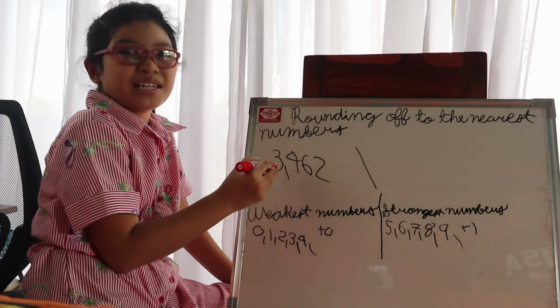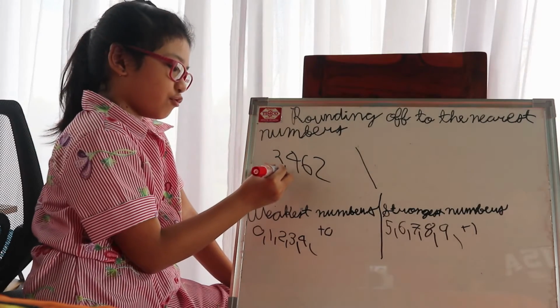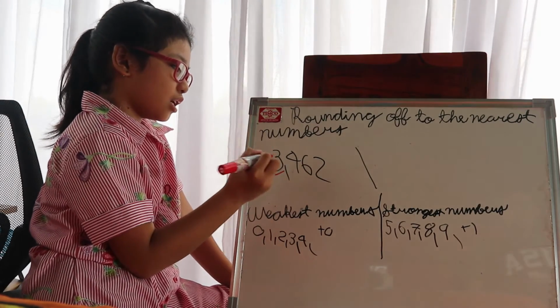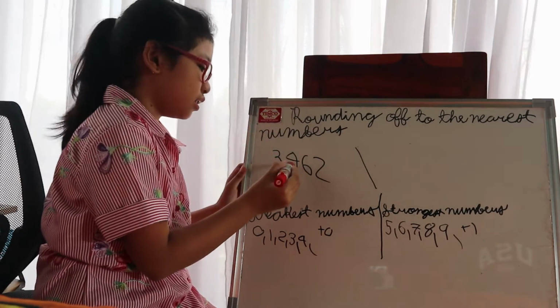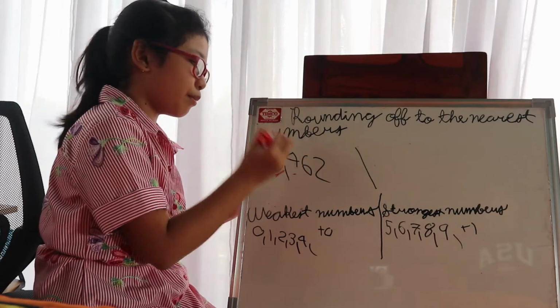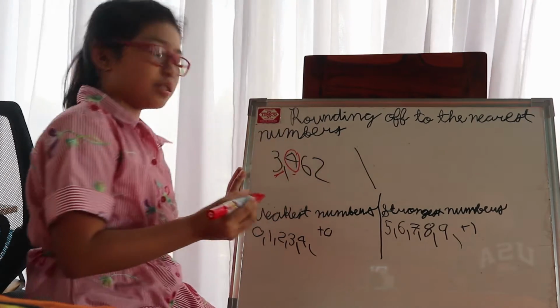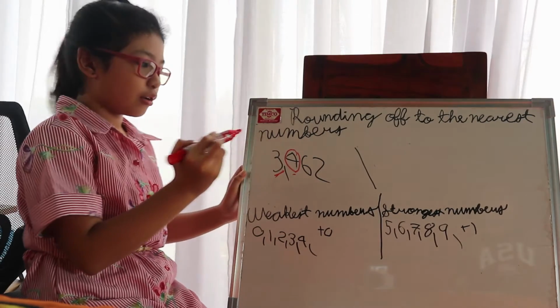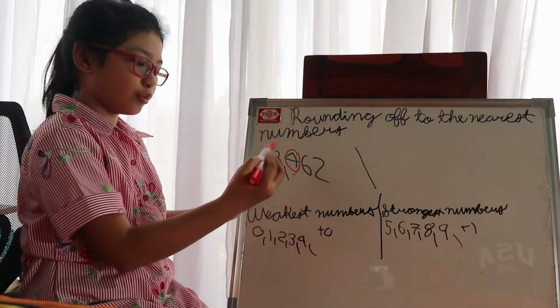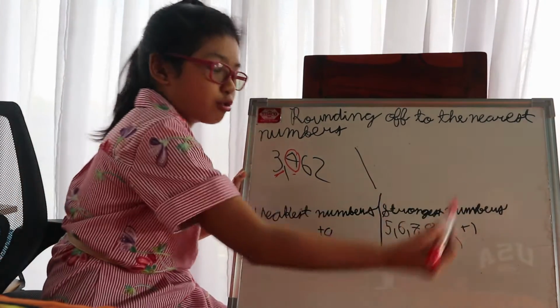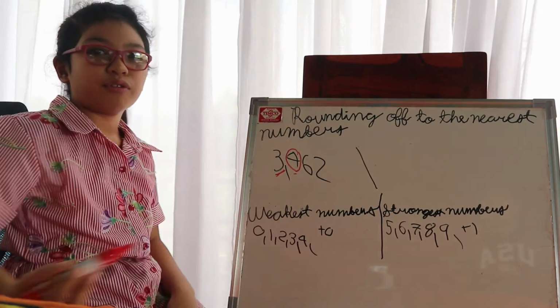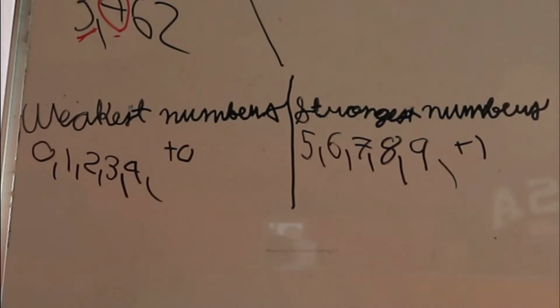It's the number 3, so you have to underline the number 3. Then on the right side, the number is 4, so let's encircle it. Now we have to find where the number 4 belongs. The weakest numbers or the strongest numbers? I will give you another 5 seconds.